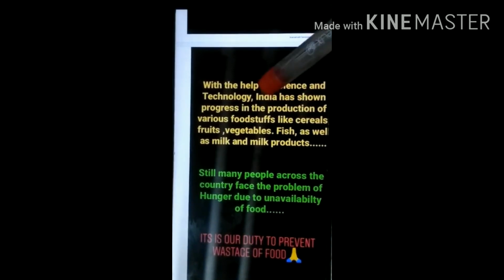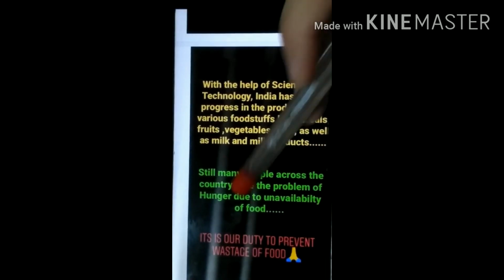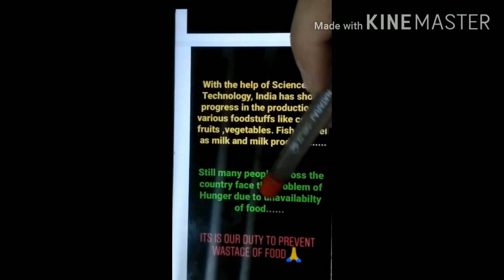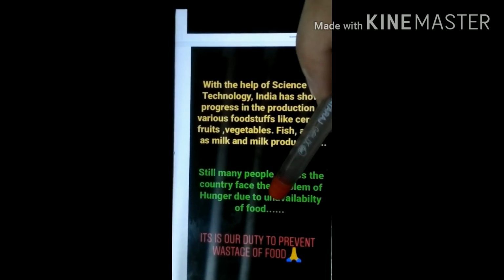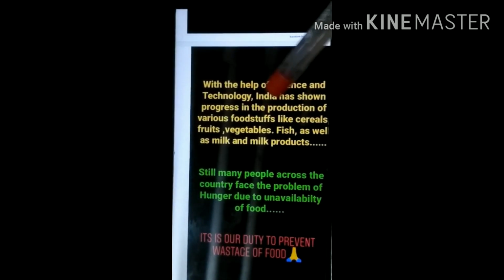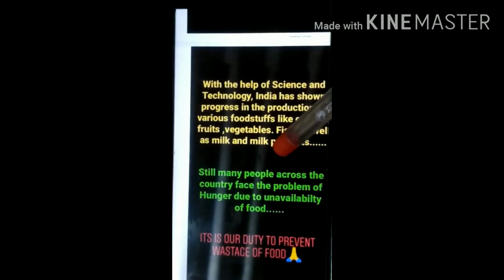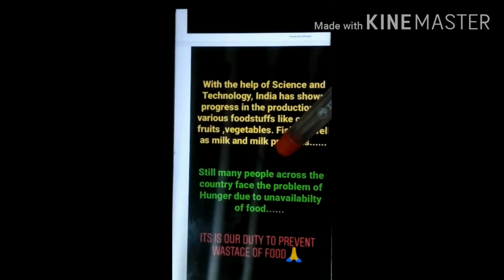Still, you can see many people across the country face the problem of hunger due to unavailability of food. Why is it so?